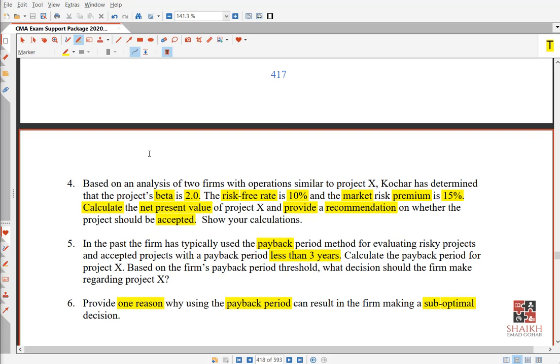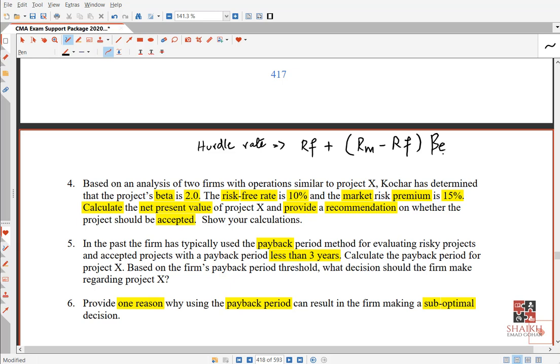So basically what you will do is, you will say, okay, the hurdle rate means the rate at which you will calculate the NPV for this project. Here, risk-free rate plus market rate minus risk-free rate into beta equity. Okay, remember I told you beta is not for debt, beta is for equity.